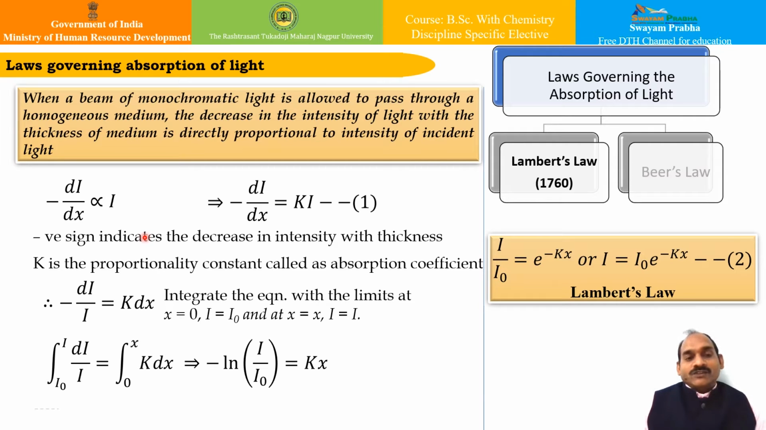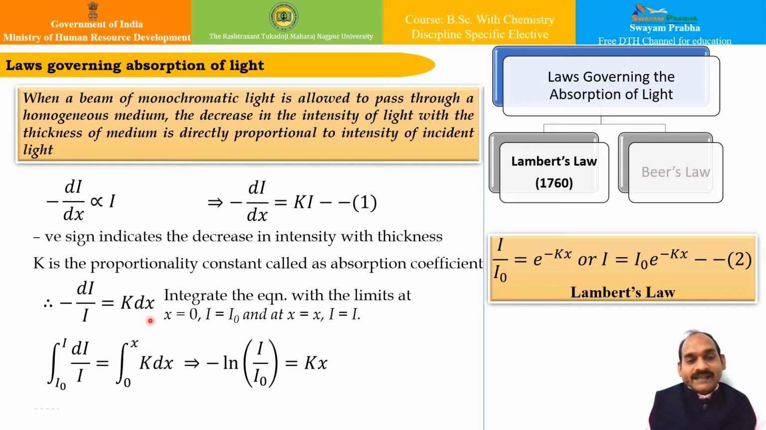Whatever is the thickness of your cell. So it can be further represented as minus dI/dx is equal to k into I. Now this k is the proportionality constant and it is also called the absorption coefficient. So I can write this equation in this form, isn't it? Minus dI/I is equal to k into dx.